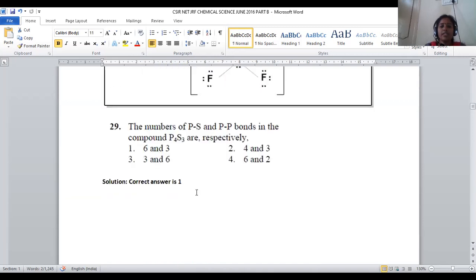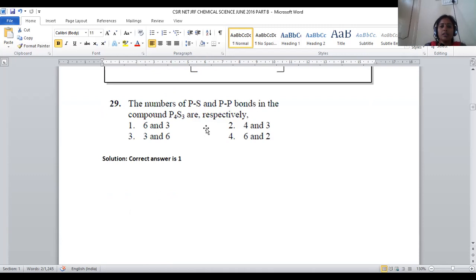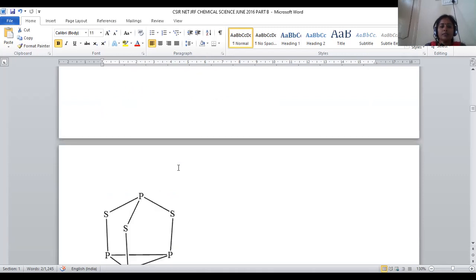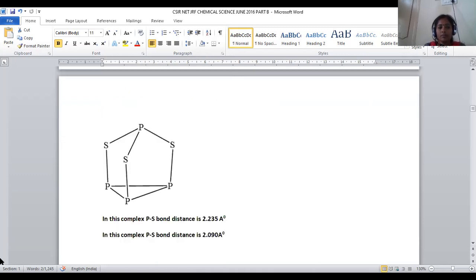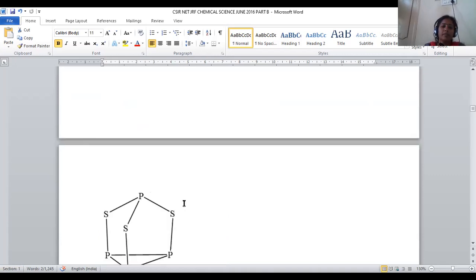And how many P-P bonds are there? Here 1 P-P bond, 2 P-P bonds, 3 P-P bonds are there. Let us see how many P-S bonds are there: PSP, PSP, PSP.